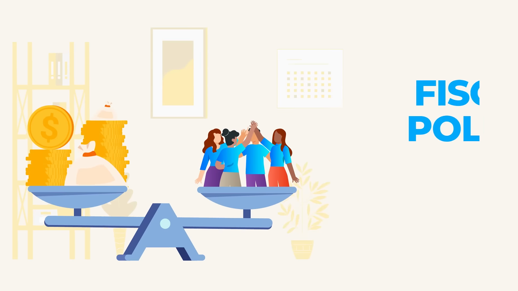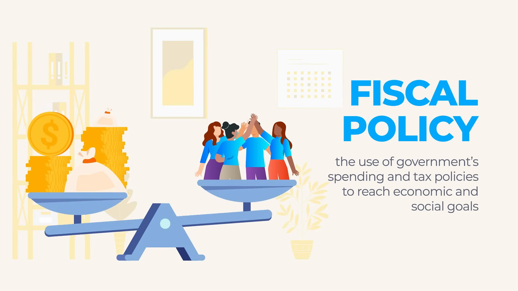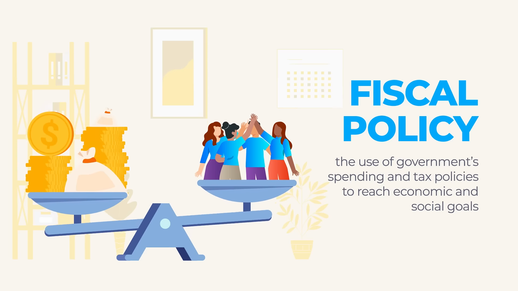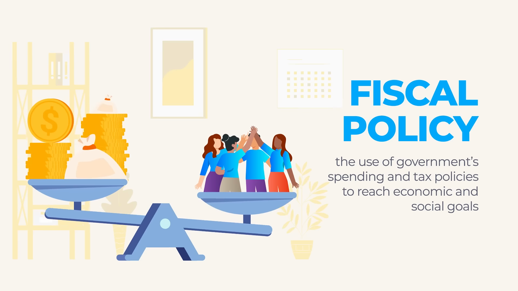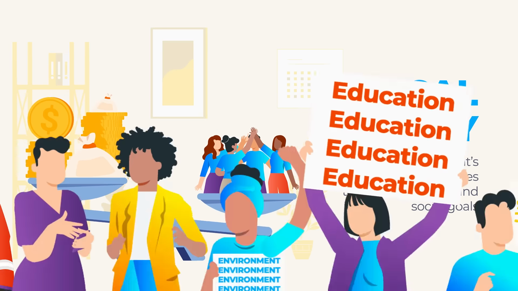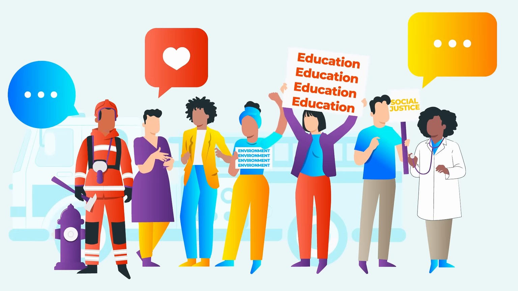First, let's help define what fiscal policy is. Fiscal policy is the use of government spending and tax policies to reach economic and social goals. Simply put, it's the rules around what the government can charge in taxes and then what they can spend that money on. Why does it matter? Because we all pay taxes and we all use public services.